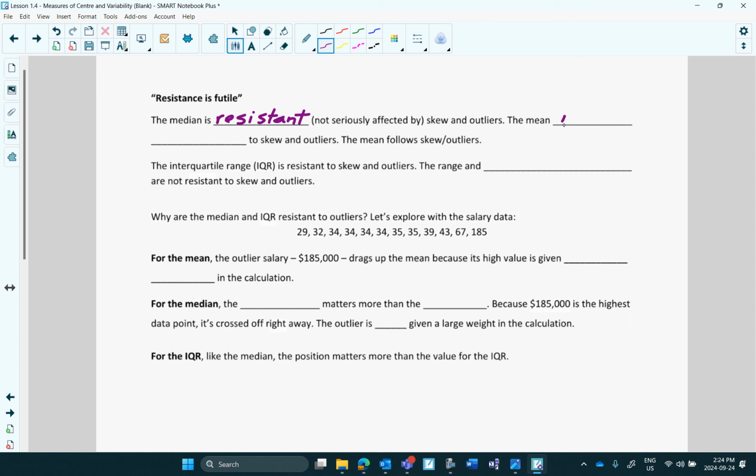Whereas the mean is not resistant. If there are extremely high values or extremely low values in a distribution or a set of data, that's going to impact the mean much more than it is the median.